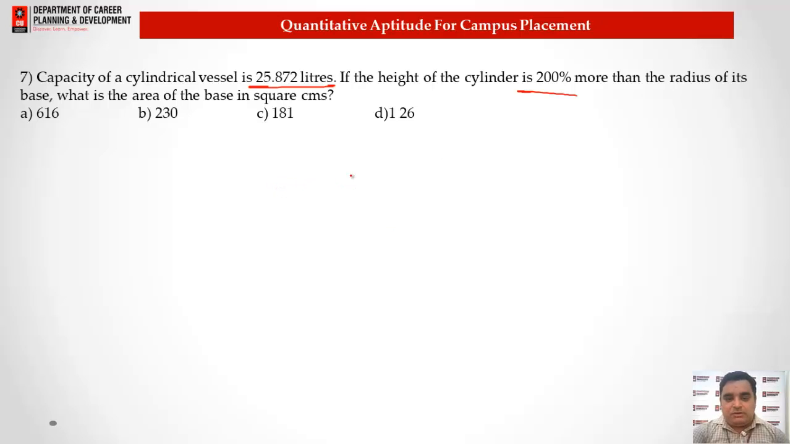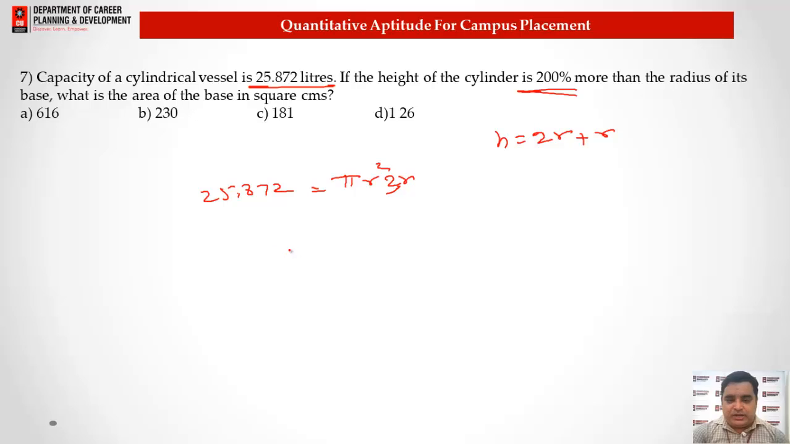Now we know that the volume of the cylinder is pi r square h, but h is 200% more than radius. That means h is equal to 2r. Okay, so if I put here 2r, 200% more than, that means 200% plus r, it means here we need to put 3r. This will be the volume, and the volume we have is 25,872.